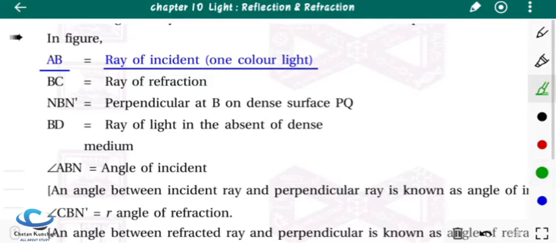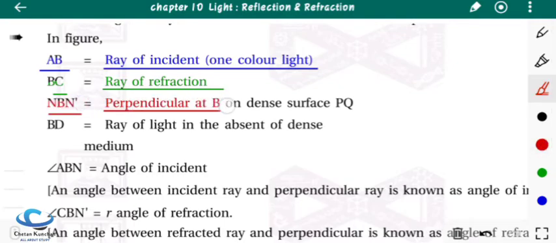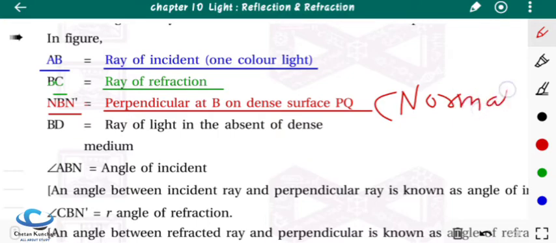Then what is BC? BC is the ray of refraction. Then what is NB N dash? It is the perpendicular at B on the dense surface, or we can say it is the normal, drawn at the surface separating two mediums. So this is our normal.